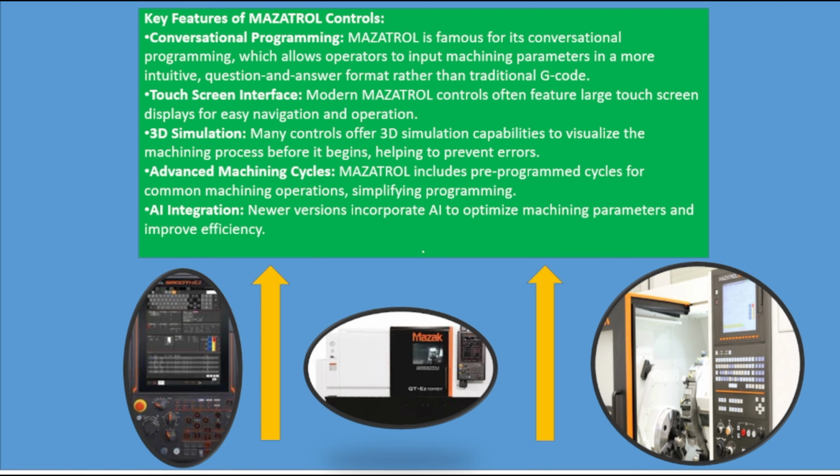Key features of MAZATROL controls. Conversational programming. MAZATROL is famous for its conversational programming, which allows operators to input machining parameters in a more intuitive, question and answer format rather than traditional G-code.